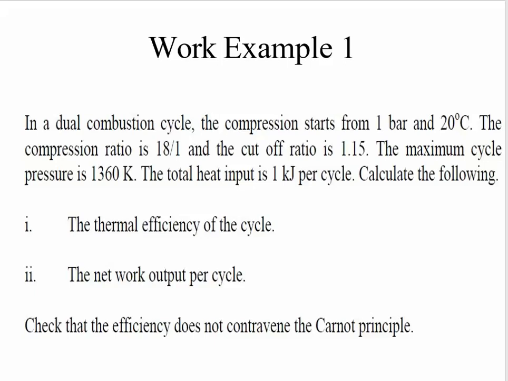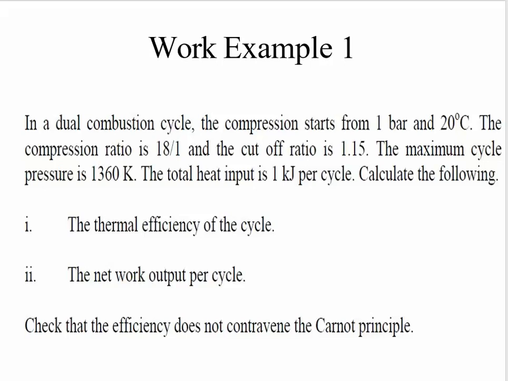In this first line, the compression starts at 1 bar. It means the pressure is given as 1 bar. If we convert 1 bar into Pascal, the value will become 1 into 10 raised to the power 5 Pascal. And the temperature T1 has been given, that is 20 degrees Celsius.